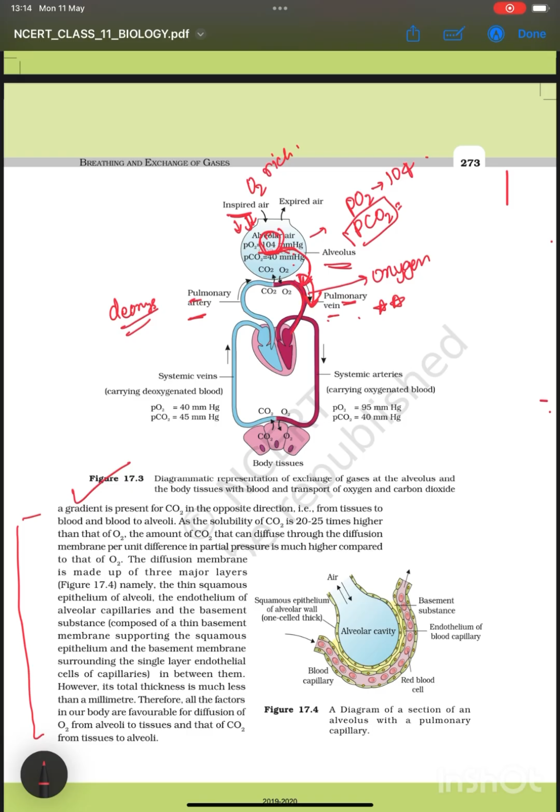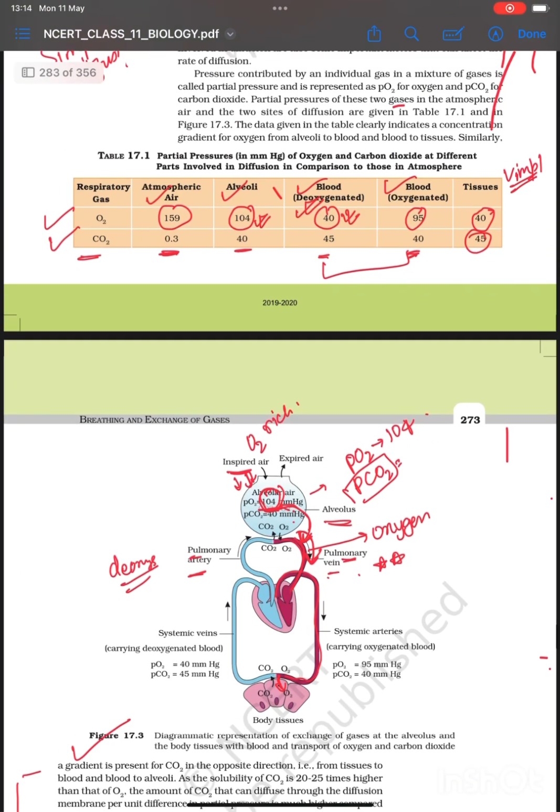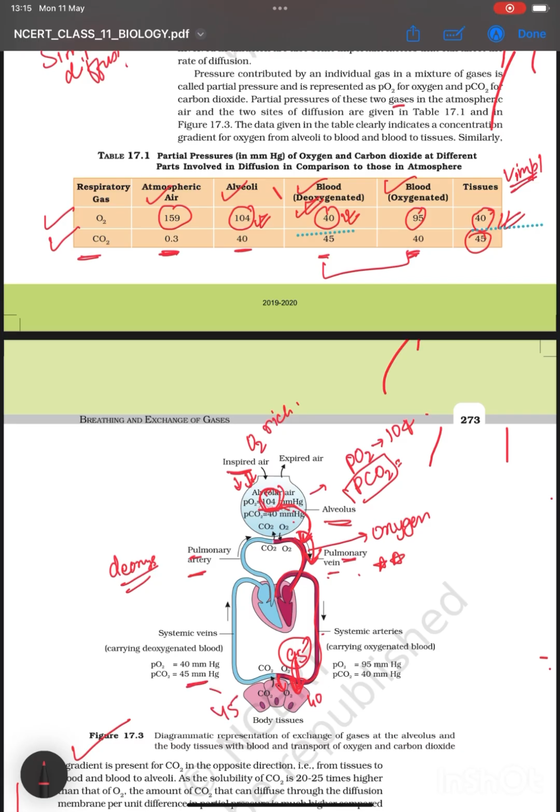The O2 would diffuse from the alveoli to the blood vessel, and then the oxygenated blood would be carried out, and this oxygenated blood will reach up to the tissues. In tissues we saw it is 40. 40 is the partial pressure and here we have 95 in oxygenated blood. Then again there will be the process of diffusion.